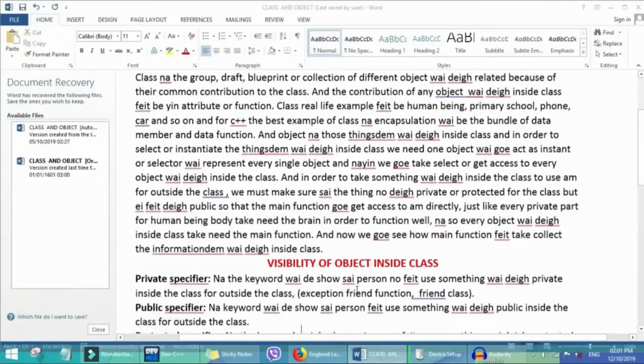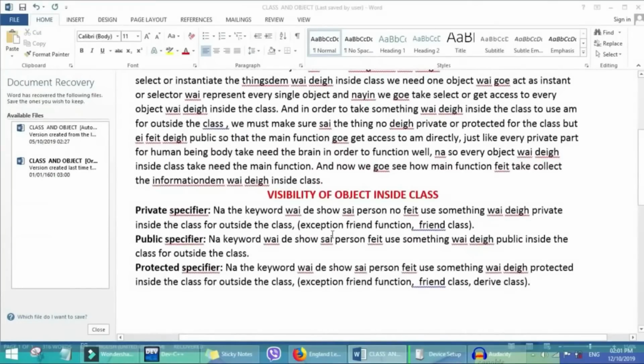So in order to see how the main function can get access to the information inside the class, we will study the three important keywords for a class: the private specifier, the public specifier, and the protected specifier. That is what they call visibility, the way of making something visible to the main function, so visibility of objects inside a class.